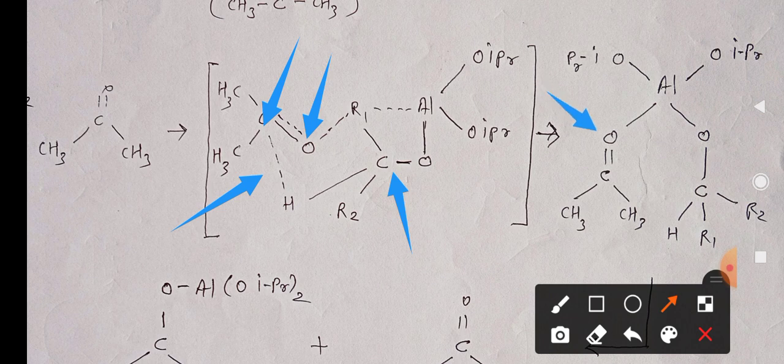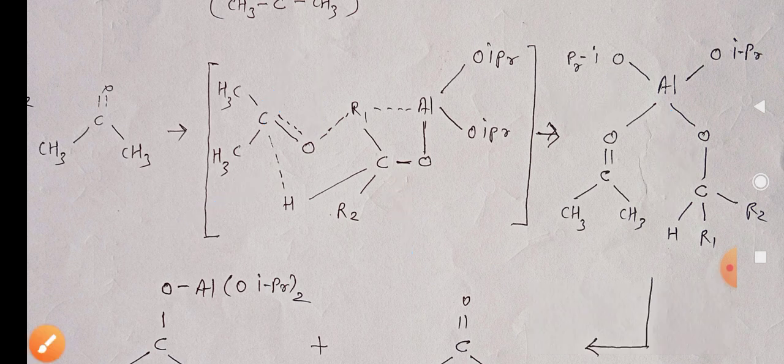This aluminium gets bonded with this oxygen which was further doubly bonded with carbon and 2 CH3, and aluminium that was already bonded with the oxygen with C R1 R2, and that hydrogen comes to this carbon atom that is bonded with R1 and R2. So in such a way rearrangement takes place.